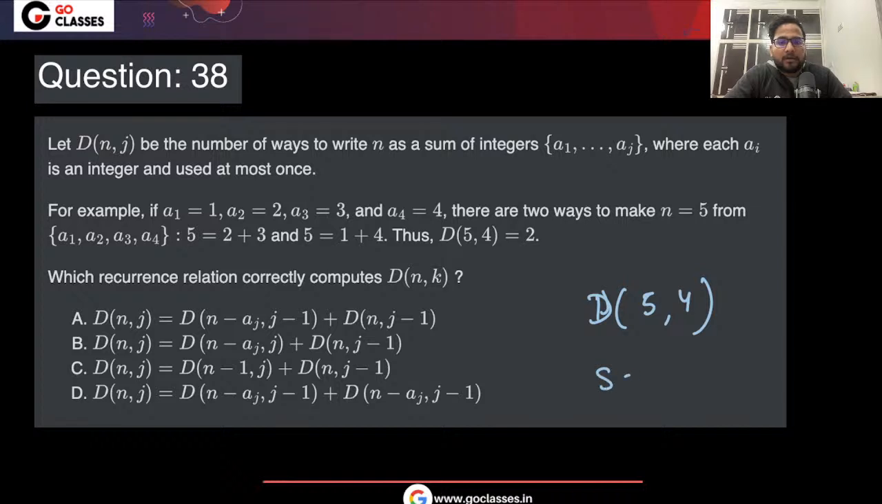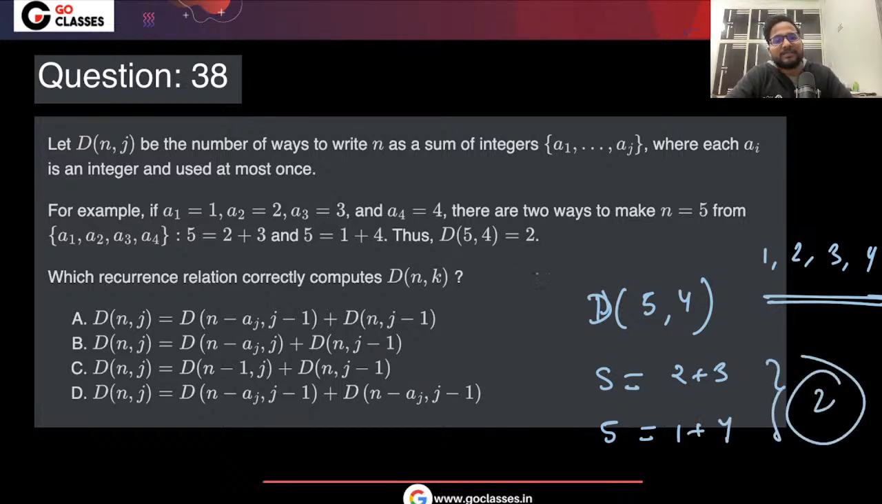So what you can do? If this is 1 2 3 4, you can do 5 equal to 2 plus 3. Okay. If this is from 1 2 3 4, how you can represent? You can represent 5 equal to 2 plus 3, or you can represent 1 plus 4. So there are two ways. They are saying that is two ways, if you are using any integer exactly once. Now given this, there are always two options.